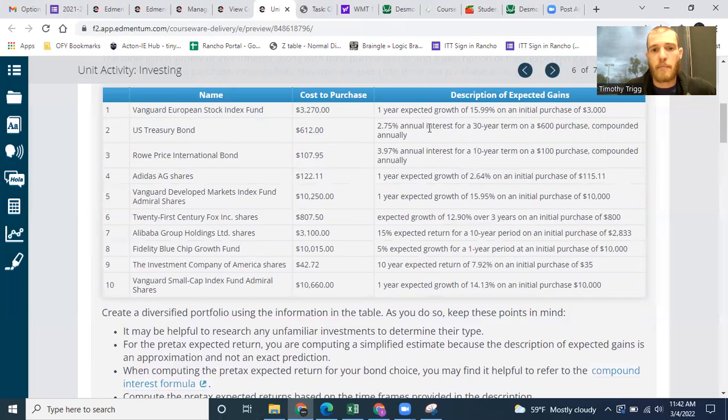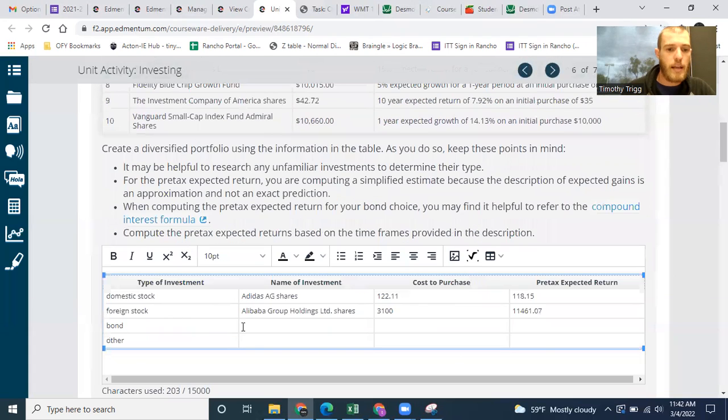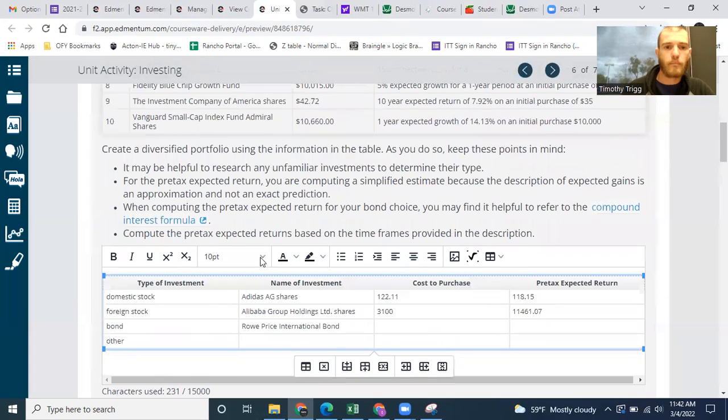You can see 2.75% annual interest for 30 years. So you have to keep it in there for 30 years, and you still only get the 2.75%. Whereas if we do a more risky bond, like investing in this company here, then we get a much higher interest rate.